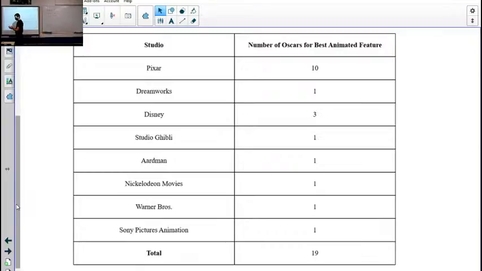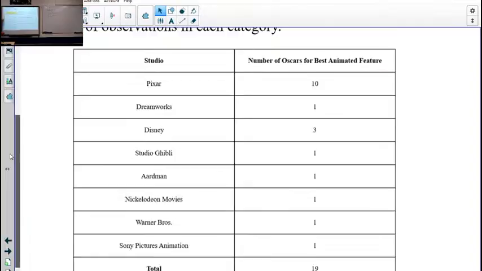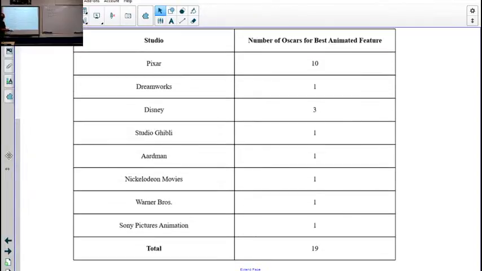So, one thing we can do with this table is we can make what's called relative frequency. Relative frequency is basically taking these as a fraction or a decimal of how often these happen.